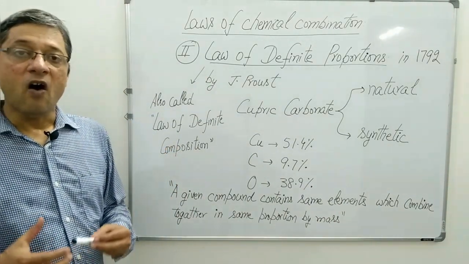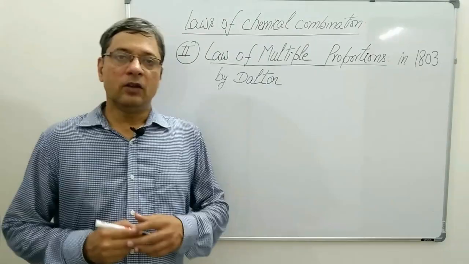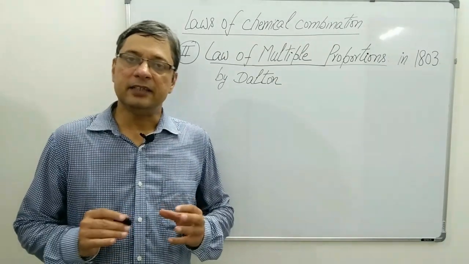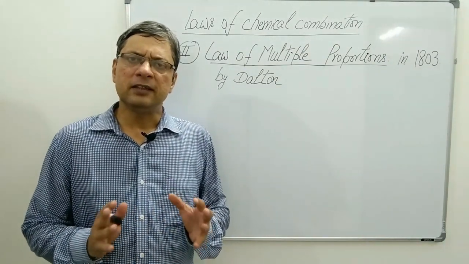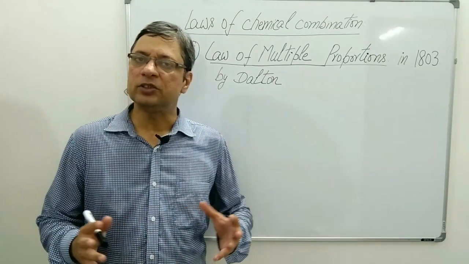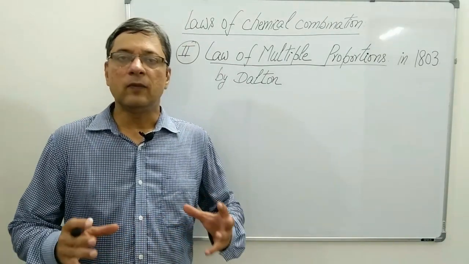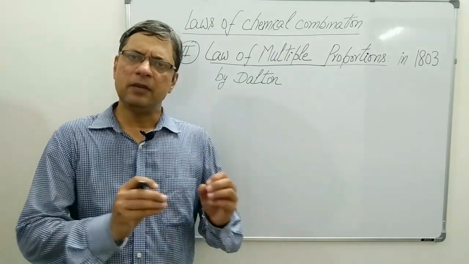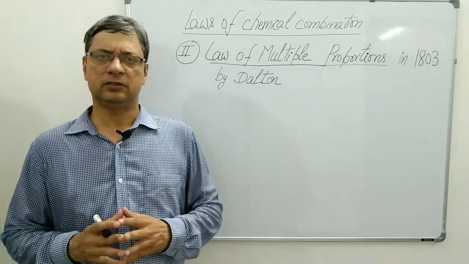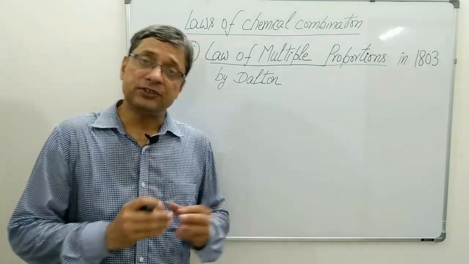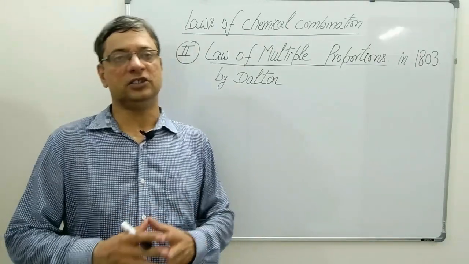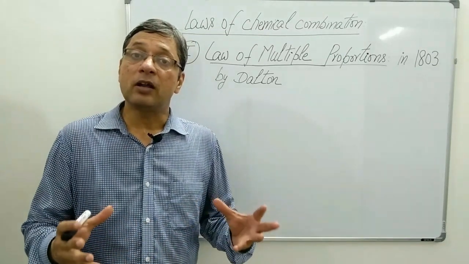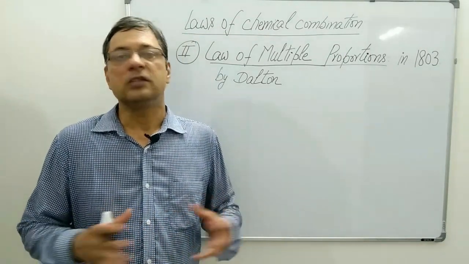Let's start with law of multiple proportions. Law of multiple proportions was given by Dalton in 1803. He was studying the chemical reactions between nitrogen and oxygen. What he did was that he kept the amount of nitrogen same in 4 or 5 different reactions, and in each reaction he changed the amount of oxygen. What he observed was that different products were obtained when doing so.